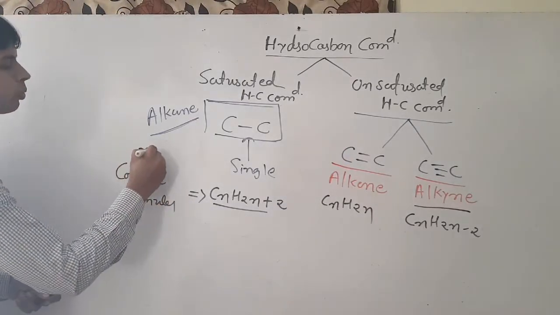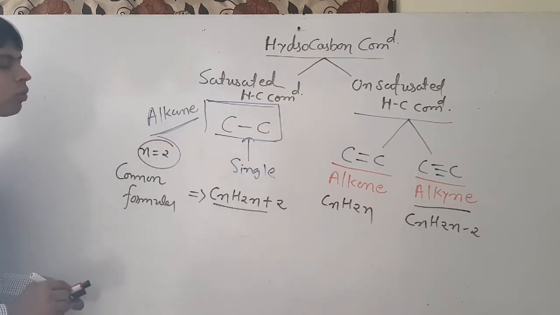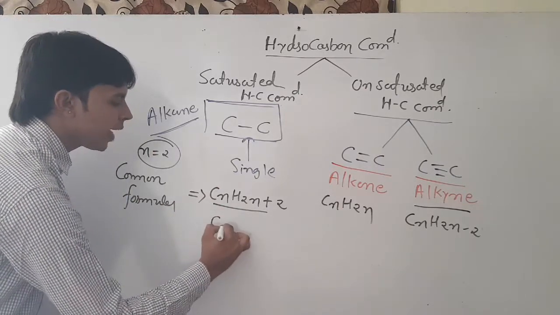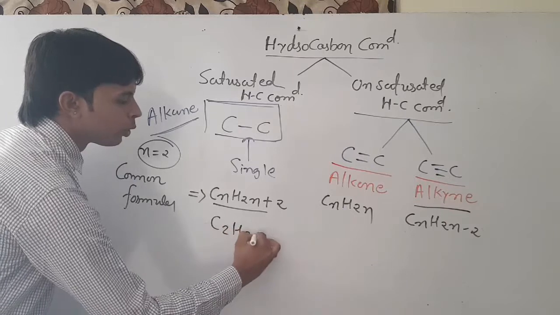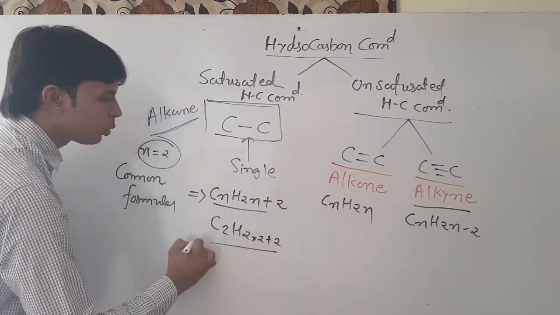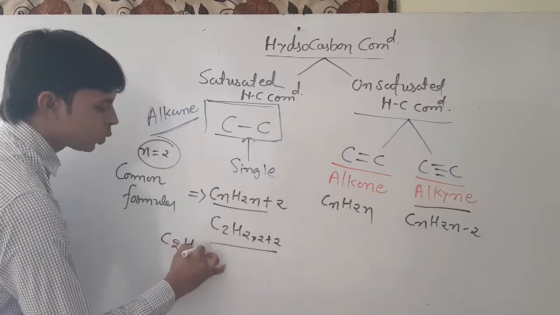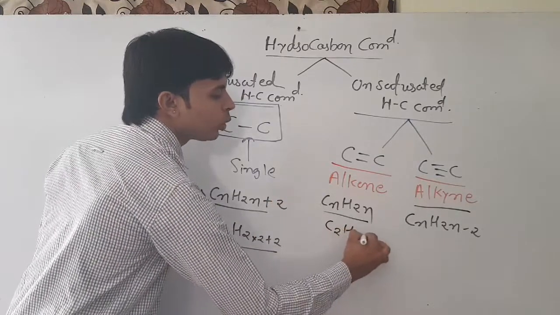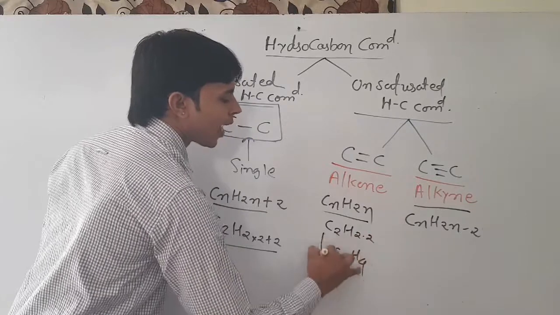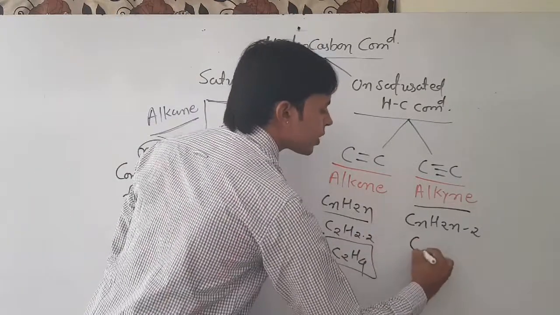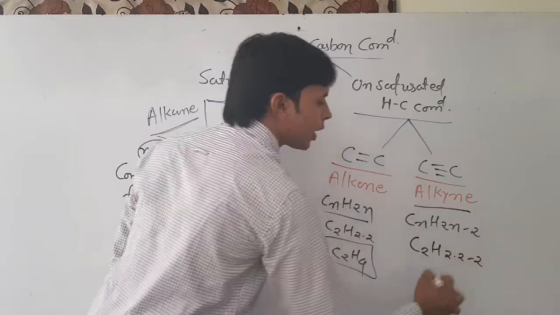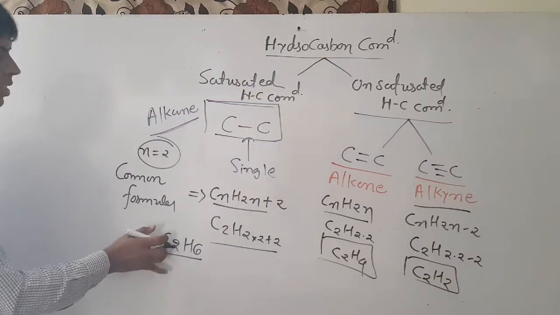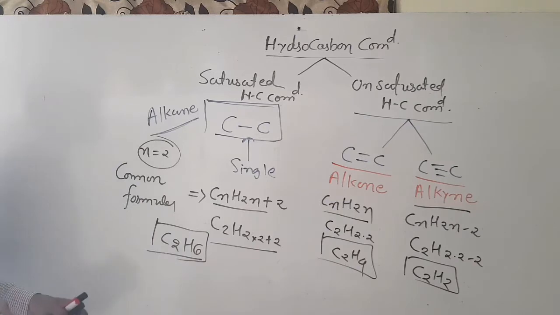Select n equal to 2. Putting the value of n in the formula, for alkane, C2H(2 into 2 plus 2) is C2H6. For alkene, C2H(2 into 2) is C2H4. For alkyne, C2H(2 into 2 minus 2) is C2H2. Now this structure is C2H6.